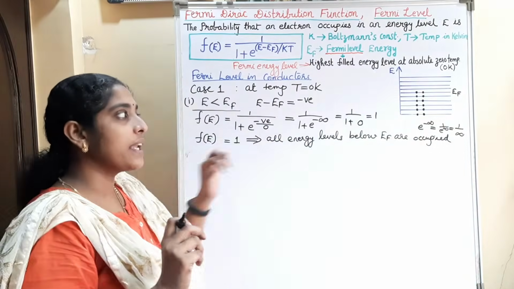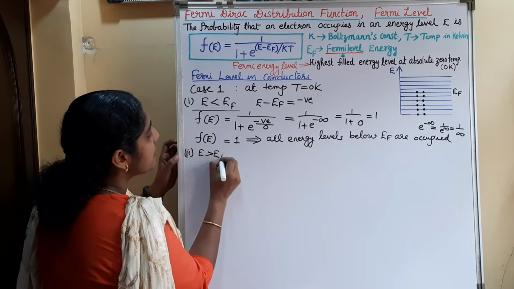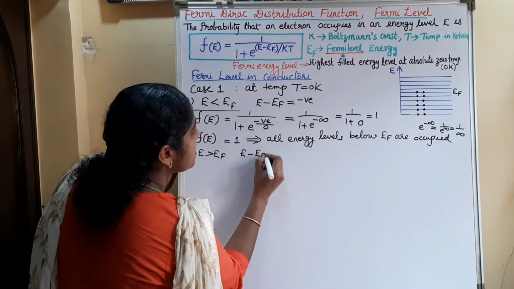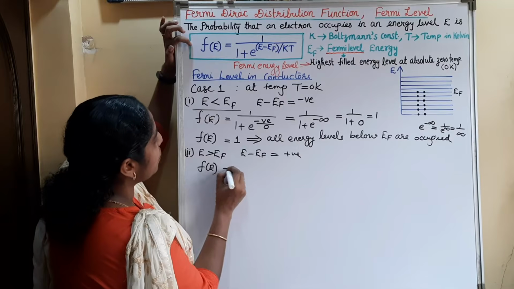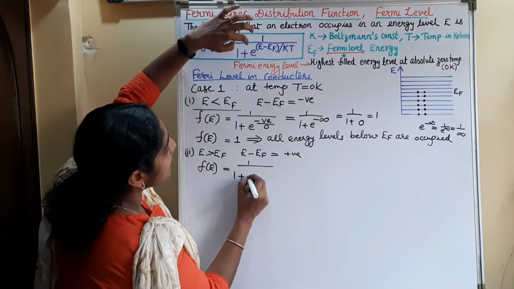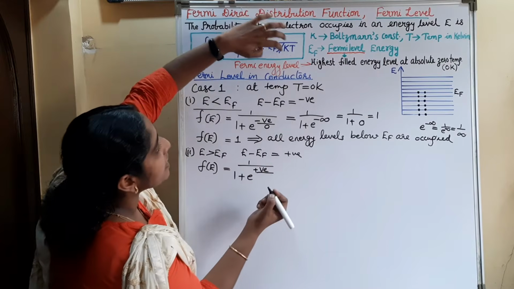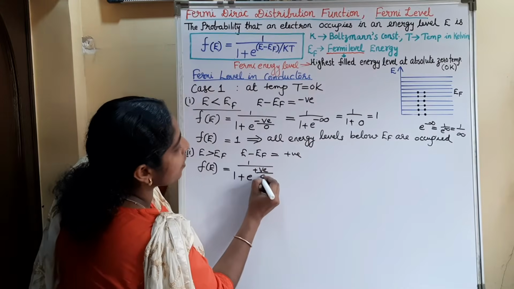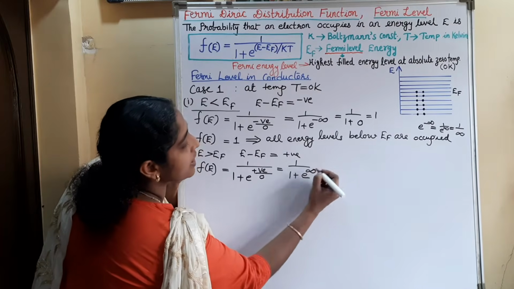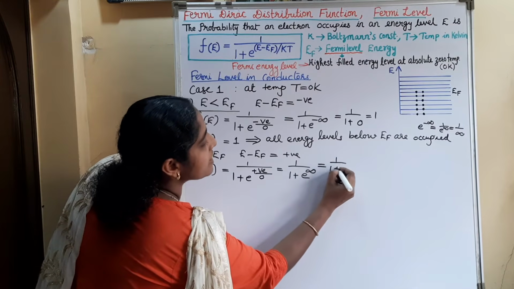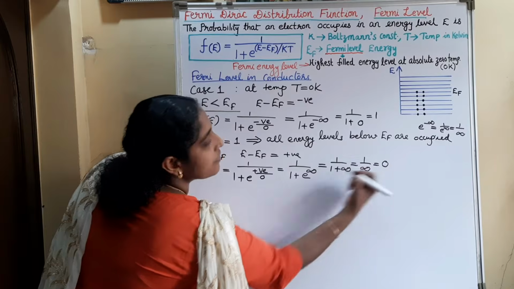Now we can consider the energy levels above EF, that is, E greater than EF. In this case, E minus EF is a positive quantity. So what will be our Fermi function? That is 1 by 1 plus e raised to, that is exponential of, E minus EF, a positive value, divided by the Boltzmann constant into T, equal to 0 Kelvin, that is 0. That is 1 by 1 plus e raised to a positive number by 0, that is plus infinity. So 1 by 1 plus e raised to infinity is 1 by 1 plus infinity, which is infinity, so 1 by infinity is 0.